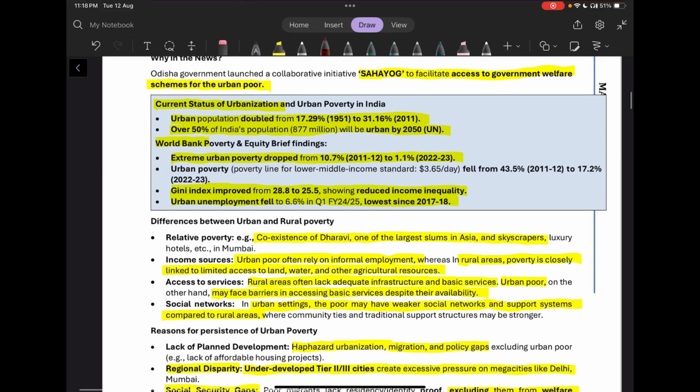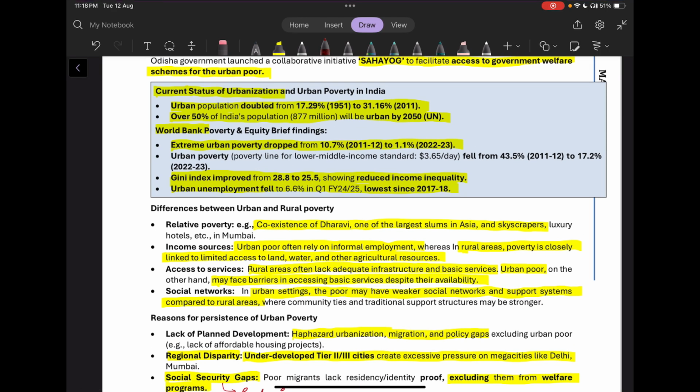Now, what are the differences between urban and rural poverty? If you talk in terms of relative poverty, there is a coexistence of Dharavi and the skyscrapers and luxury hotels in Mumbai. Then urban poor often rely on informal employment, whereas in the rural areas, poverty is closely linked to limited access to land, water, and agriculture resources.